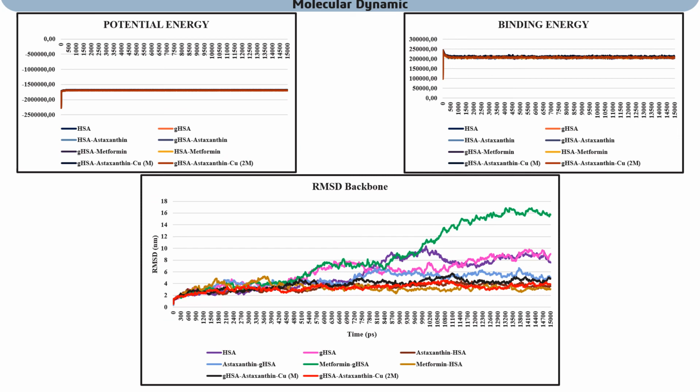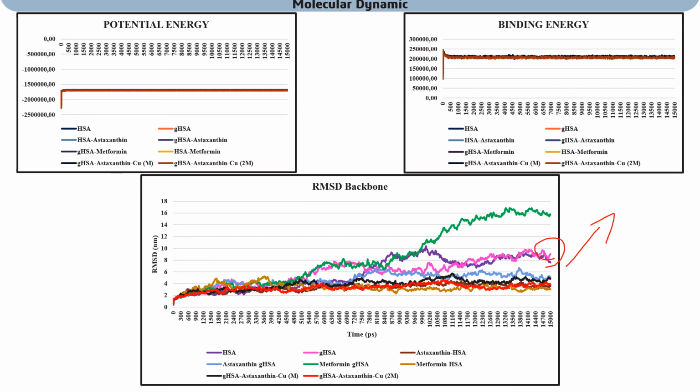And here in molecular dynamics, we can show that potential energy and binding energy have already achieved equilibrium, which means our data is valid and can be used to analyze the RMSD backbone. What is RMSD? RMSD is root mean square deviation. When the root mean square deviation value is more than 3 nanometers, it means the protein becomes more unstable, and you can see that the pink one is the glycated human serum albumin, which goes up there, and it becomes more unstable the longer the simulation runs.